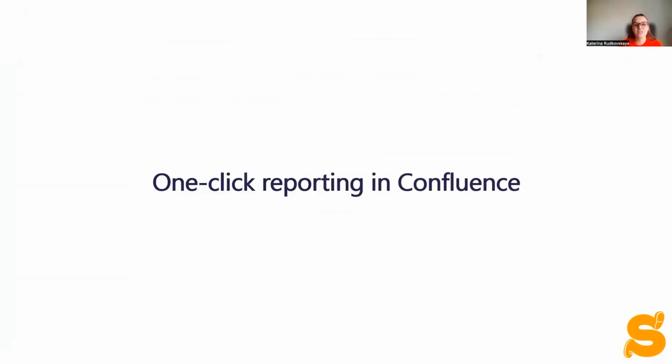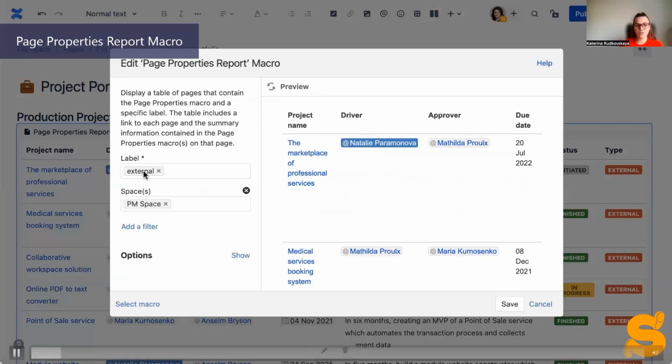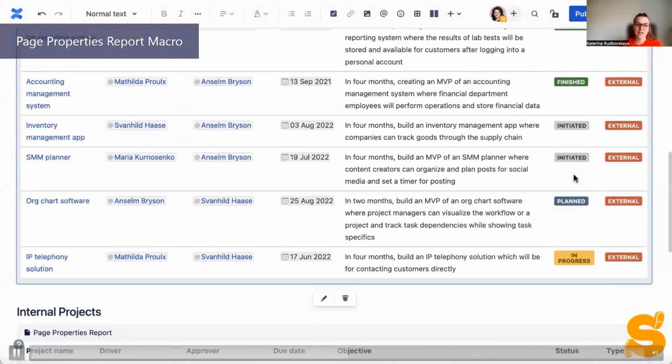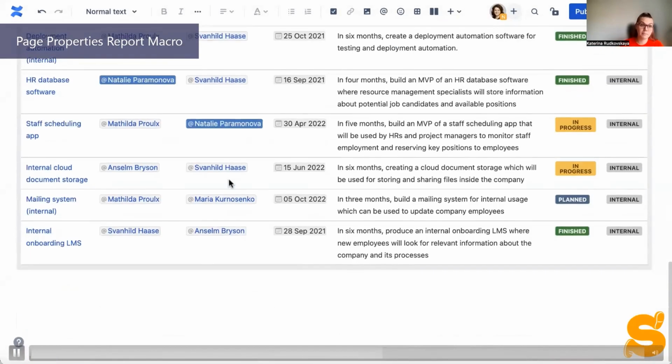After creating multiple pages with project data, we can proceed to creating a report. In this case, we use the page properties report macro. We use it on the master page, and this is where we use the labels, as you see now. These macros allow you to precisely pick the data you want to depict.